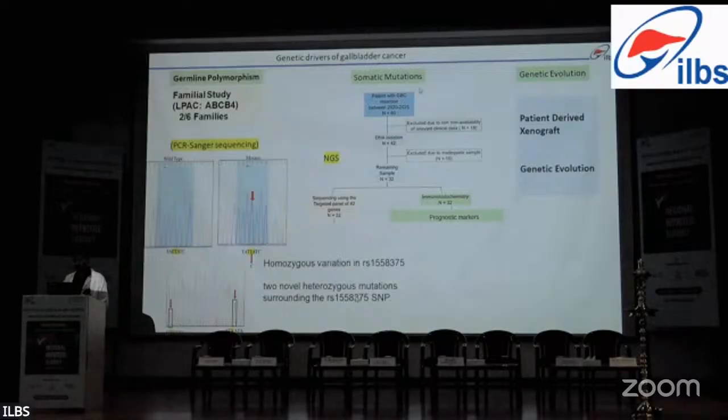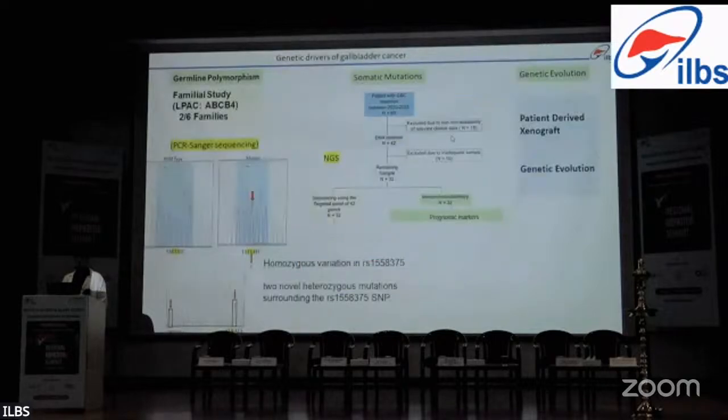For the somatic mutation analysis, we did next generation sequencing for 32 patients, taken from FFPE tissue samples. We also developed a patient-derived xenograft model from a rare subtype of gallbladder cancer, adenosquamous carcinoma, and we studied the cancer evolution using that patient. So I'll be discussing these further.